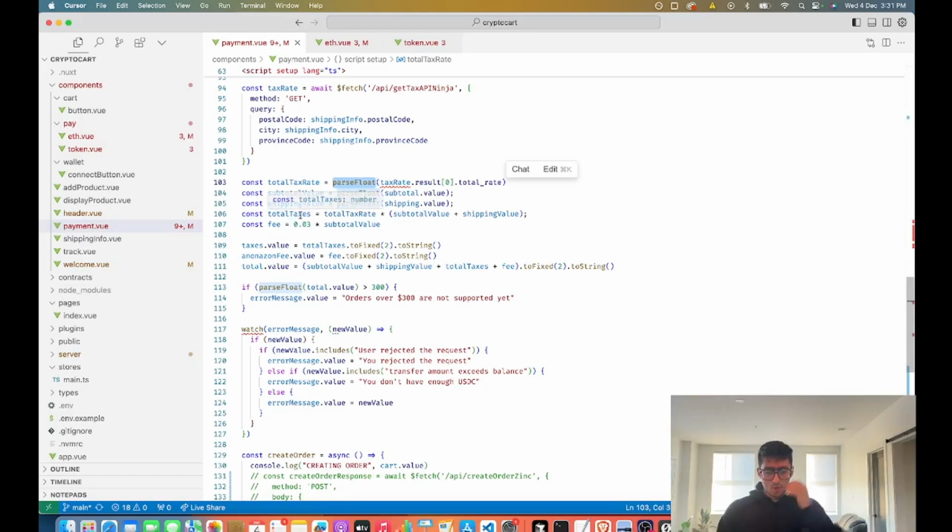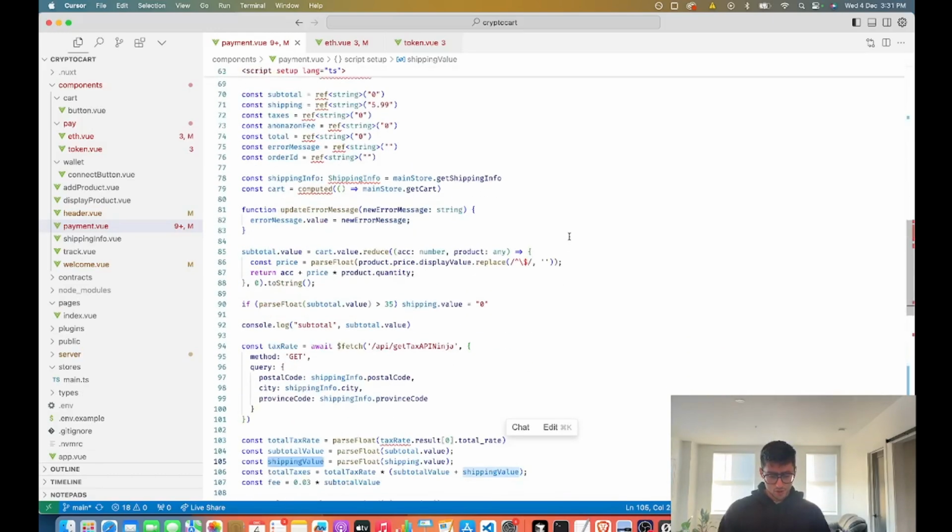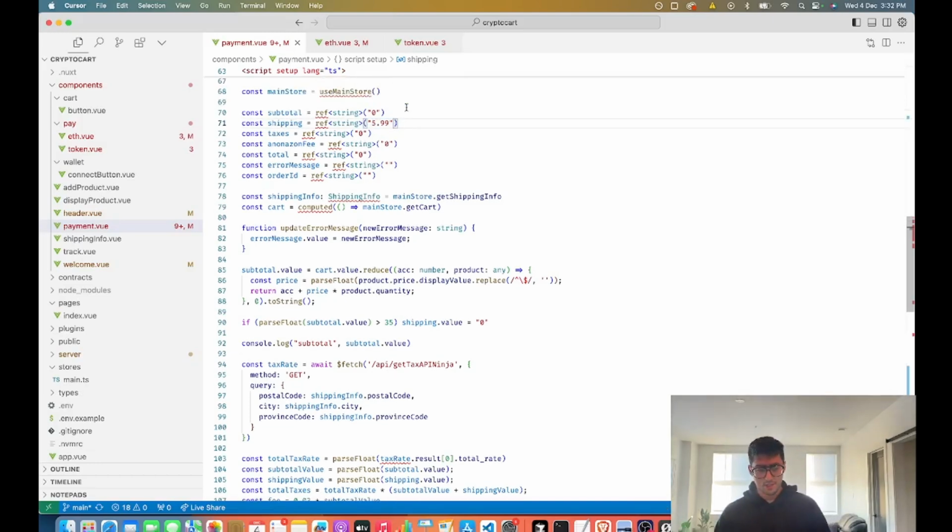And then we're taking our tax rate, we're taking our subtotal value, we're taking our shipping value, which is, so shipping is $5.99 by default in the continental United States for pretty much every product.